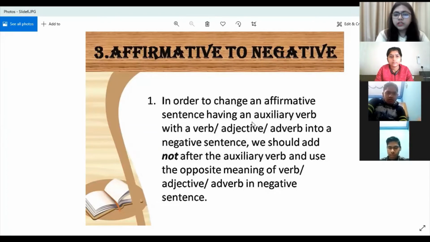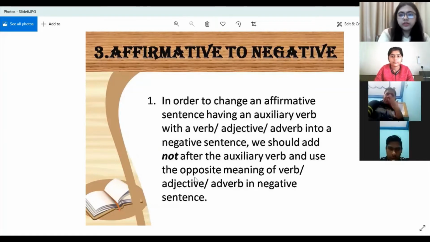See, in order to change an affirmative sentence which has an auxiliary verb with a verb or adjective or adverb into a negative sentence, we should add not after the auxiliary verb and use the opposite meaning of the verb or adjective or adverb in the negative sentence. Right? So when a sentence is given in affirmative form, that is positive form, we have to locate the auxiliary verb. What are auxiliary verbs? Who can tell me what are auxiliary verbs?